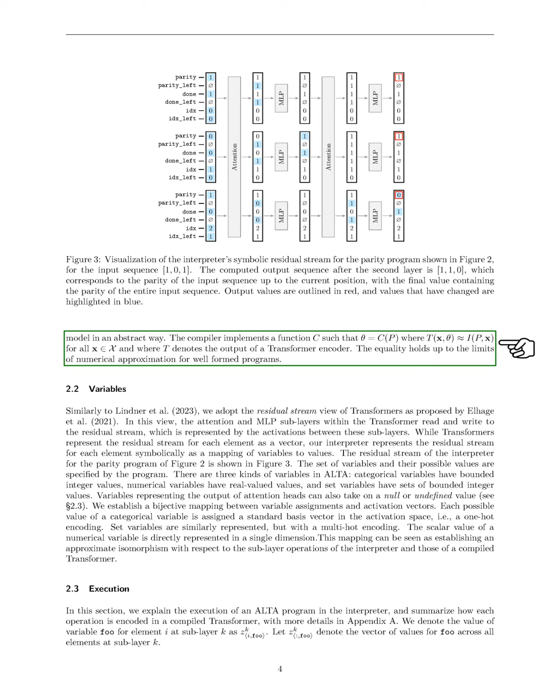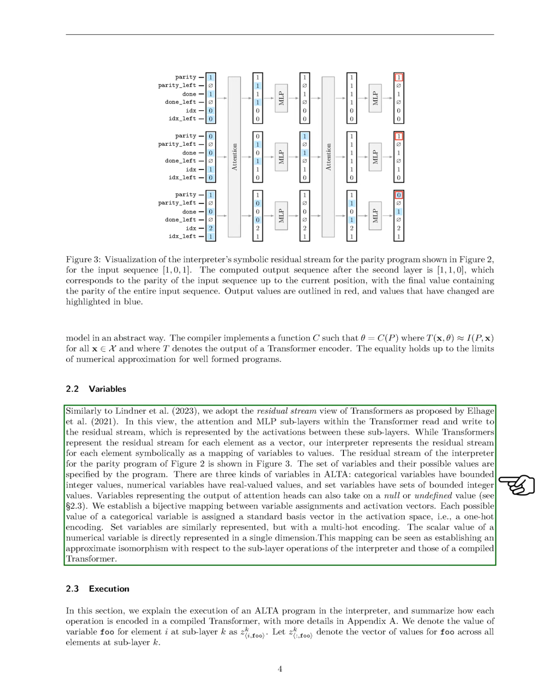Section: Variables. In this section, we adopt the residual stream perspective of transformers, where the attention and MLP sublayers interact with the residual stream, represented by the activations between these layers. While transformers use vectors for the residual stream of each element, we represent it symbolically as a mapping of variables to values. The variables and their possible values are defined by the program, and we categorize them into three types: categorical variables with limited integer values, numerical variables with real values, and set variables with sets of limited integer values. Additionally, output variables from attention heads can also be null or undefined.